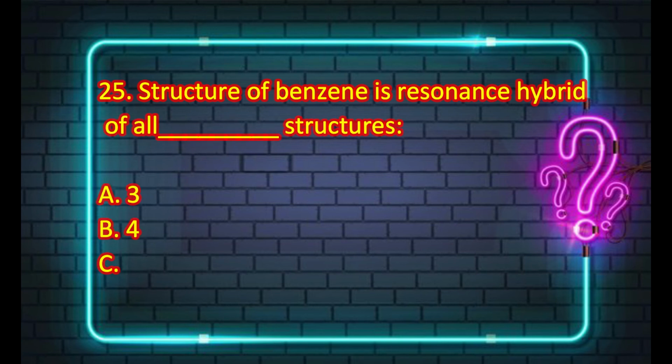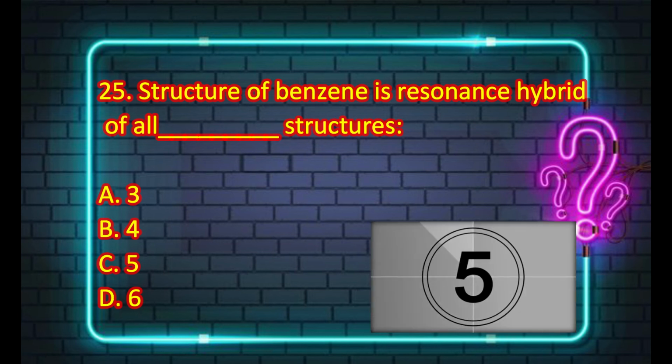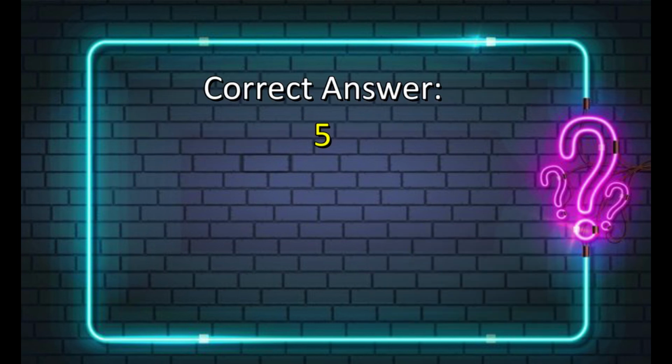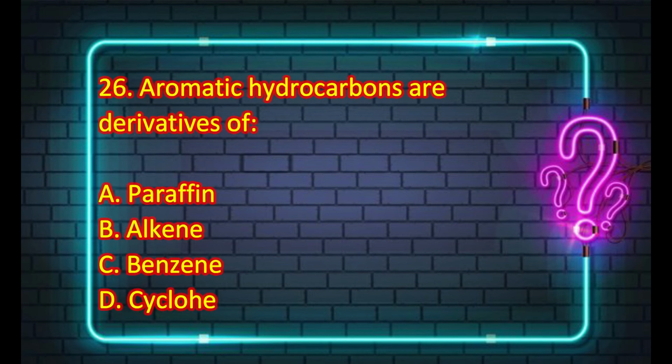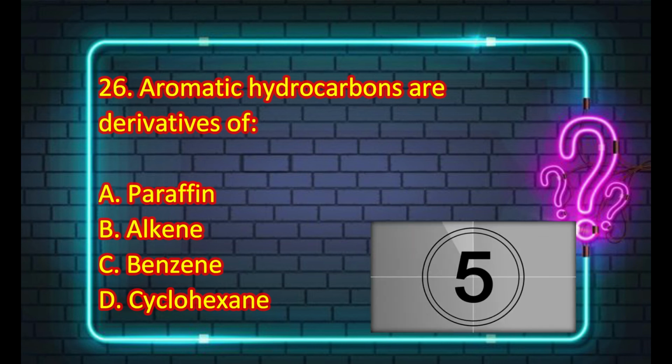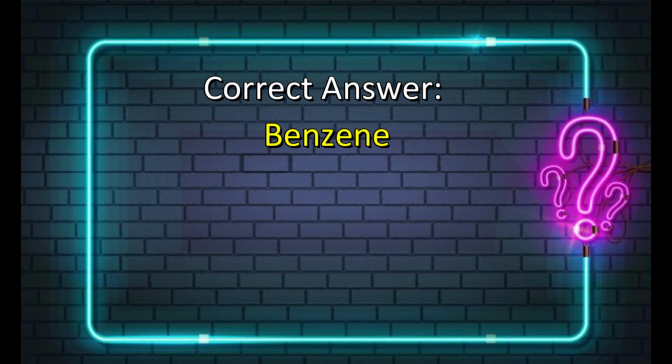Structure of benzene is resonance hybrid of all structures. Your options are 3, 4, 5 or 6. And the correct answer is 5. The next MCQ is aromatic hydrocarbons are derivatives of paraffin, alkene, benzene or cyclohexane. And the correct answer is benzene.